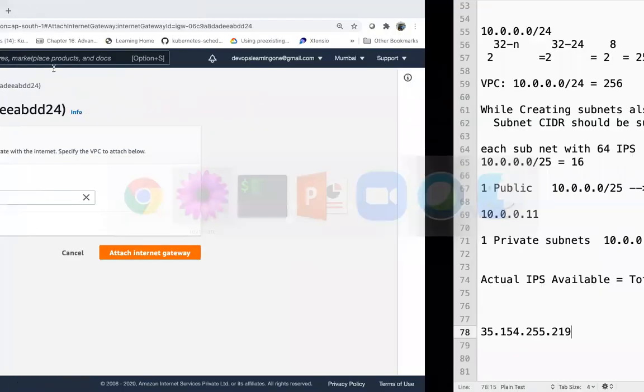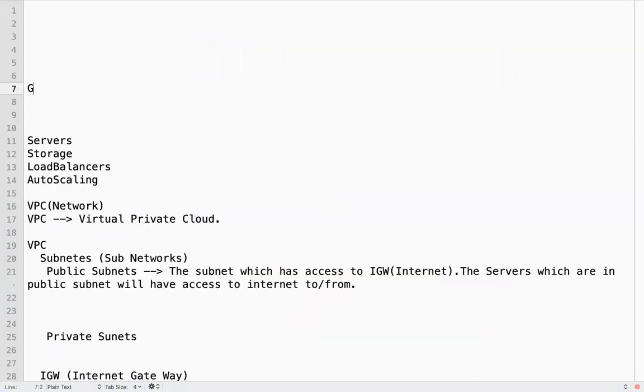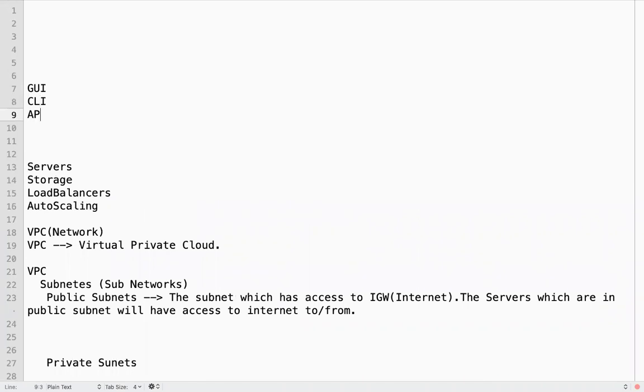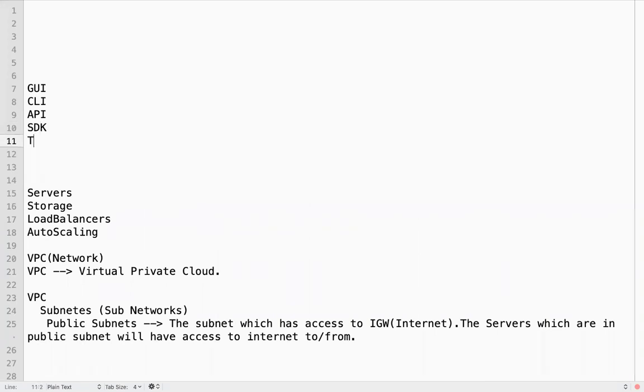Guys, as I told, what are the ways we can manage AWS resources? We already discussed, I think, some time back. I can provision, I can terminate, right? We have GUI, CLI, API, SDK, and Terraform. So these many ways. As of now, I'm just explaining AWS, and I am managing AWS resources using the GUI.